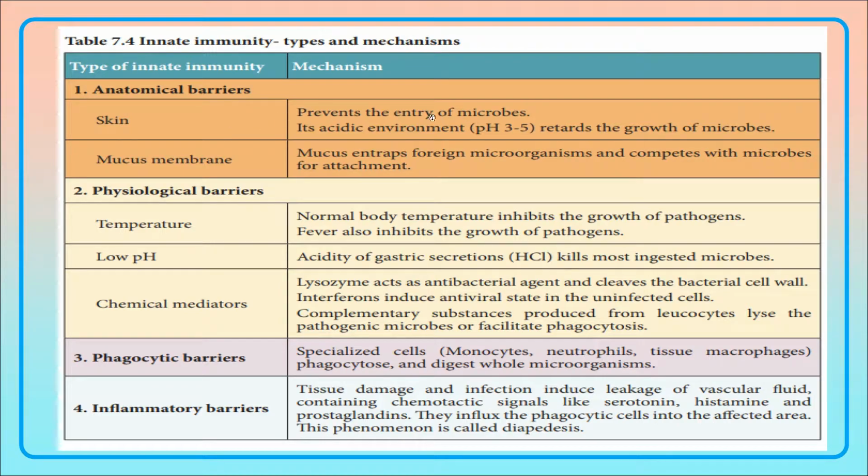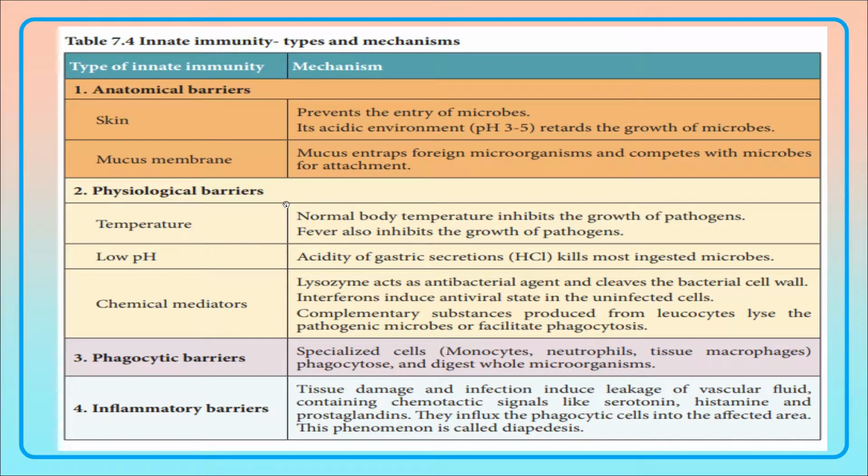The skin will prevent the entry of microbes from outside. The skin is maintained at an acidic environment of about pH 3 to 5, and this acidic environment will retard the growth of microbes and will not allow the microbes to grow. And the mucus which is produced by the mucous membrane will entrap the foreign microorganisms. It will not allow the microorganisms to proceed further to attach themselves to any other tissue of the body. Instead, the mucus will entrap the foreign microorganisms by its sticky nature.